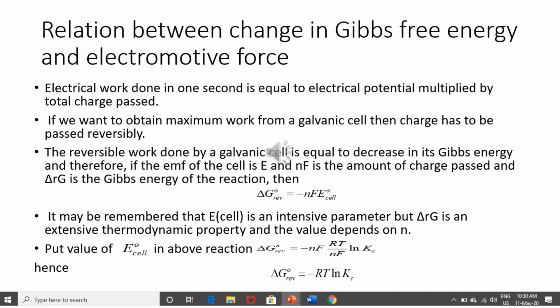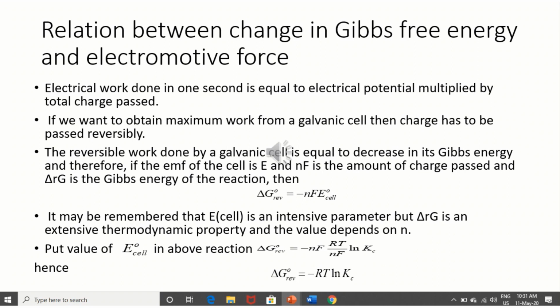Work done is equal to Q into V, we know. Here Q is the electronic charge and V is potential. When we discuss 1 molar substance, the charge will be equal to the charge of 1 mole of electrons, which is F, the Faraday number. So delta G naught is equal to minus nF E naught of cell.